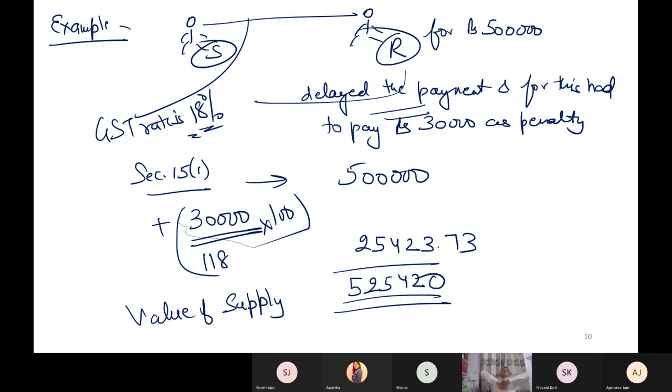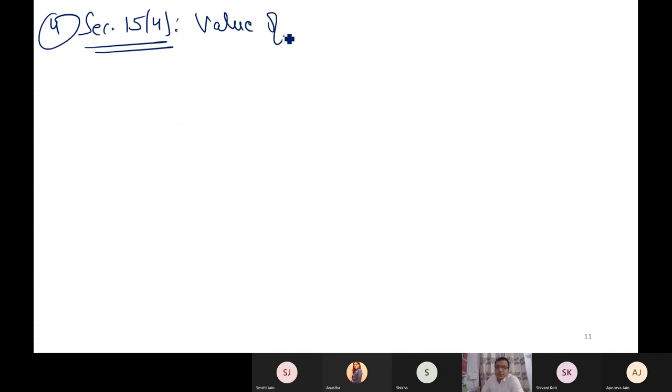This is one point. So section 15.1 is transaction value, and 15.2 and 15.3 assist the transaction value. What is section 15.4? Next point, section 15.4. How will you determine the value of supply when you cannot determine the transaction value?